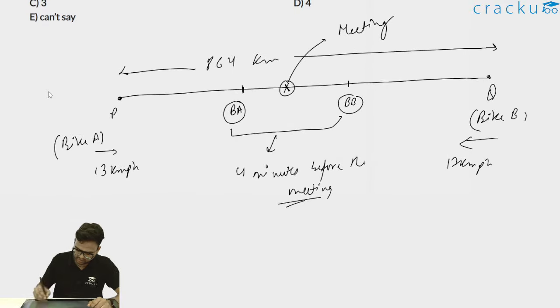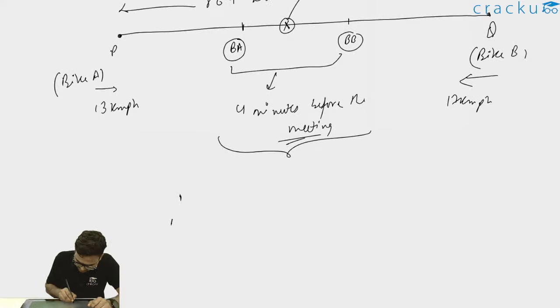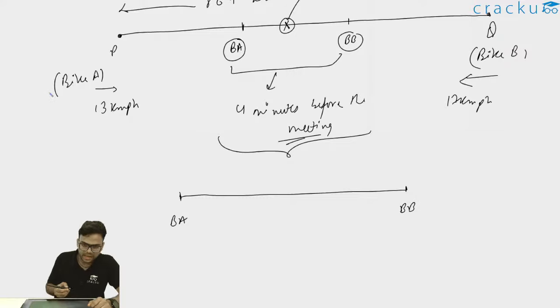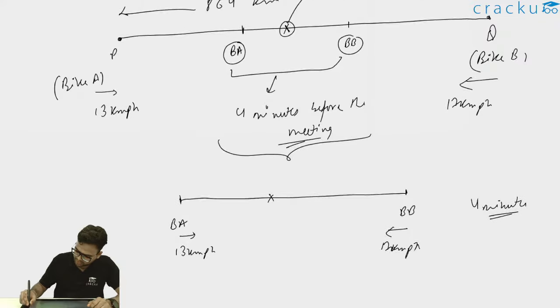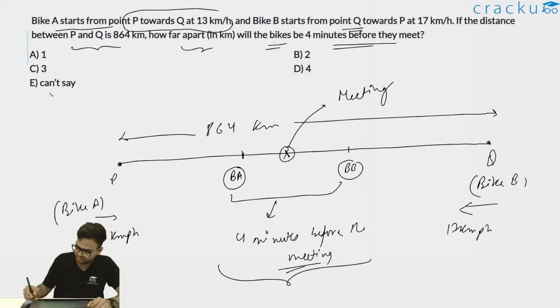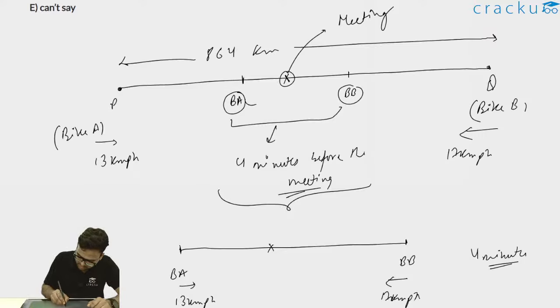Now, if I just zoom out this diagram, I have one point which is bike A, and one point which is bike B. Bike A is traveling at a speed of 13 kmph and bike B is traveling at a speed of 17 kmph. And they are meeting somewhere here in 4 minutes. We have to find out the distance between the bikes 4 minutes before the meeting. So we have to find out this distance.